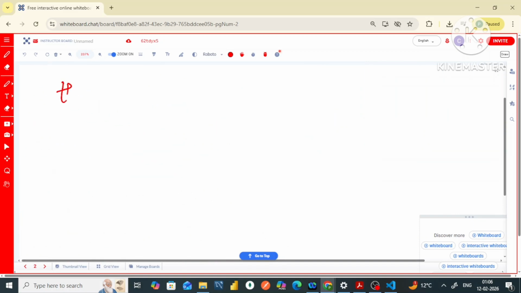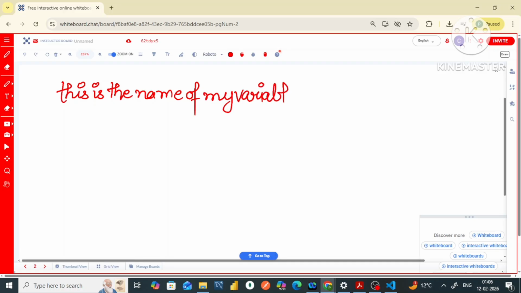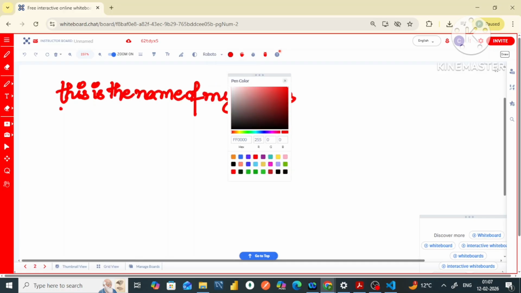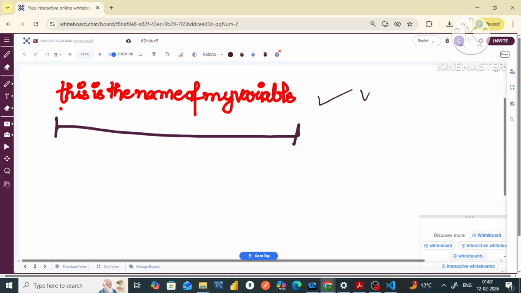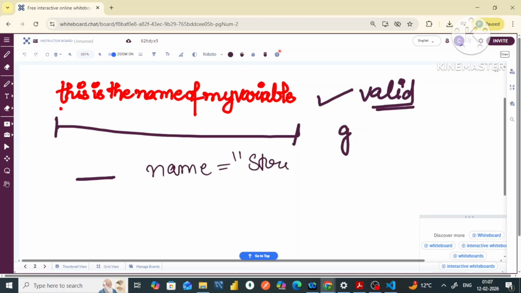For example, I can write a very long name as the name of my variable. This is actually a single word I have written, and the name of my variable could be this long. This is valid, but a good programming practice is that we should write the variable name as short and crisp as possible, and it should signify what value it stores. For example, if I'm writing name, it makes me sure that I'm storing a string value in it.